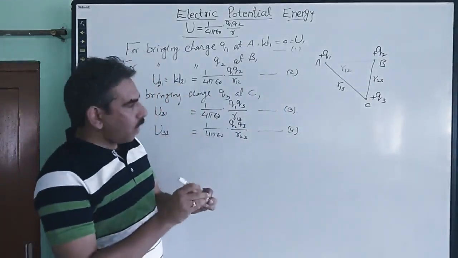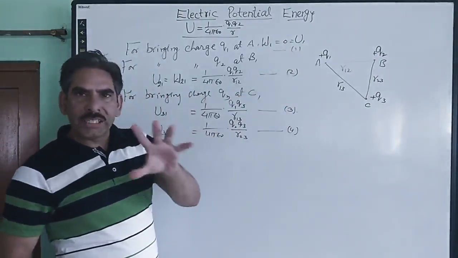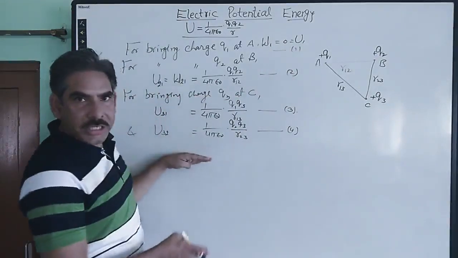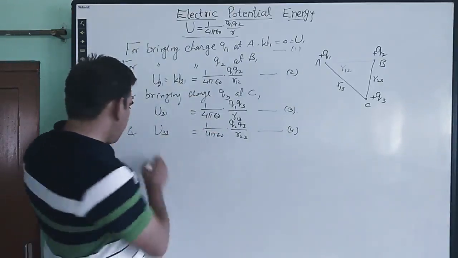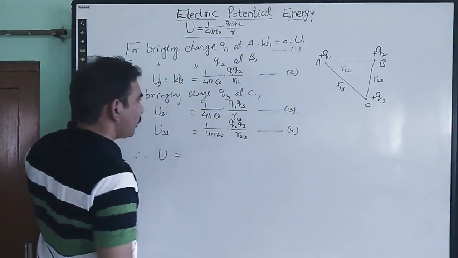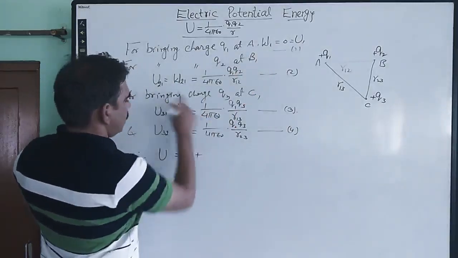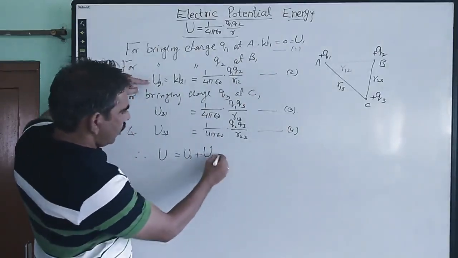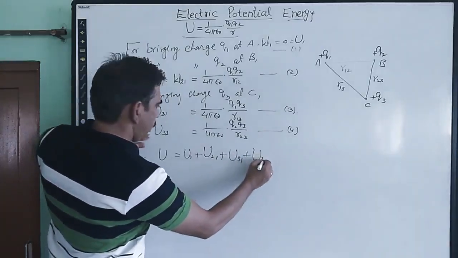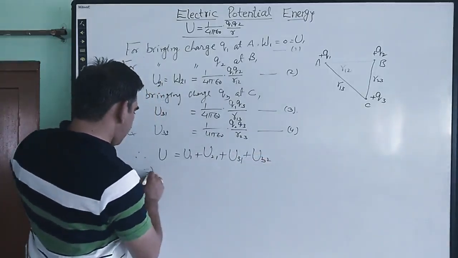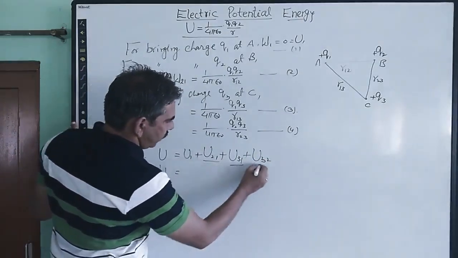So whenever we bring all these three charges to their respective positions A, B and C, the total potential energy stored is the sum of all the potential energies of charge 1, of charge 2 and of charge 3. Therefore U, the total potential energy, is the sum U1 plus U21 plus U31 plus U32. Whenever we sum all these, the first one is 0 already, so we can substitute U21, U31 and U32.